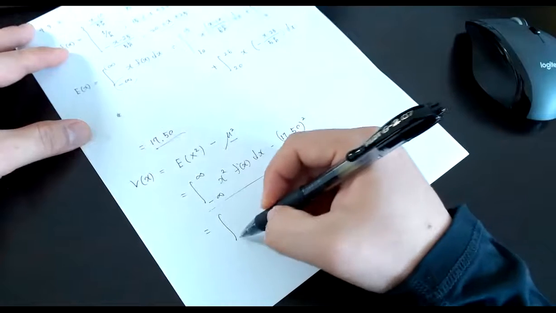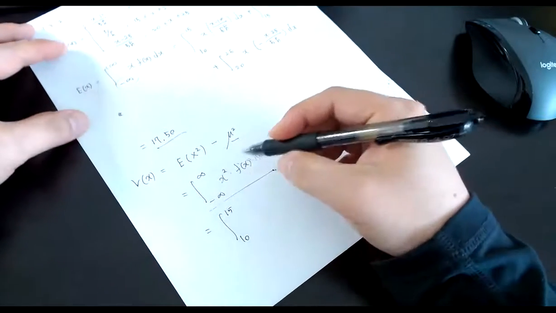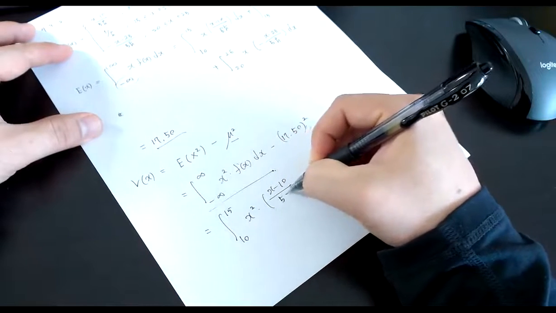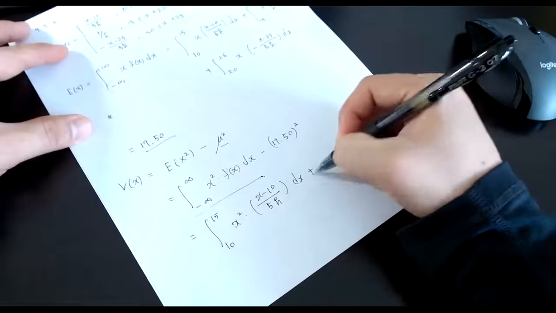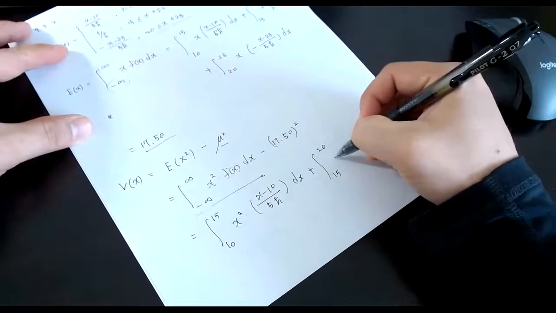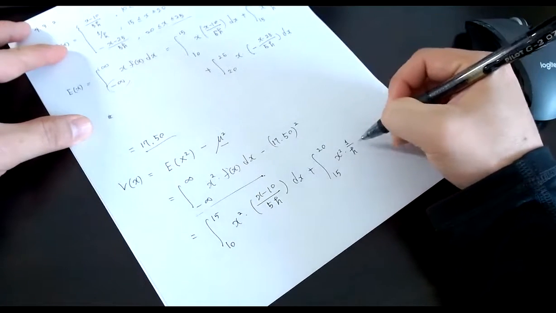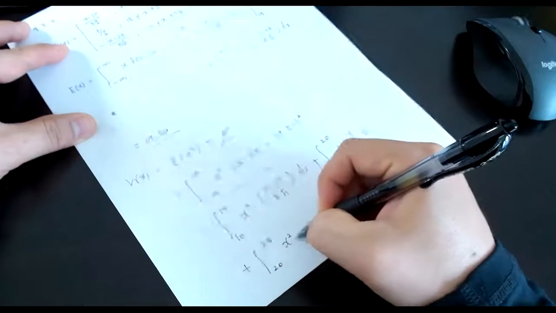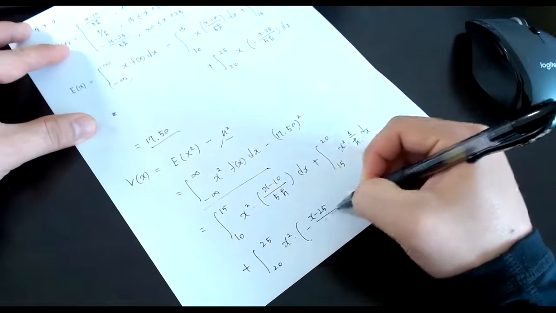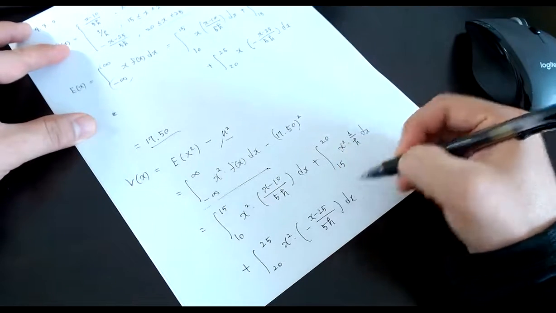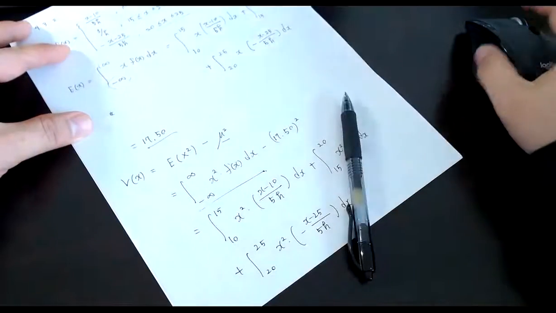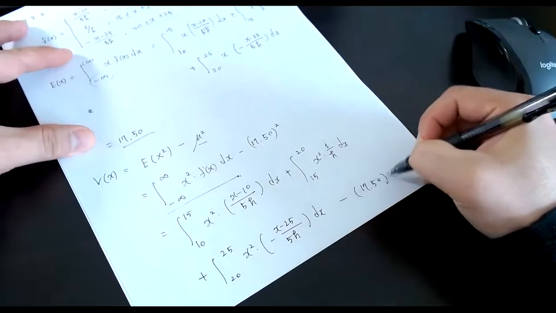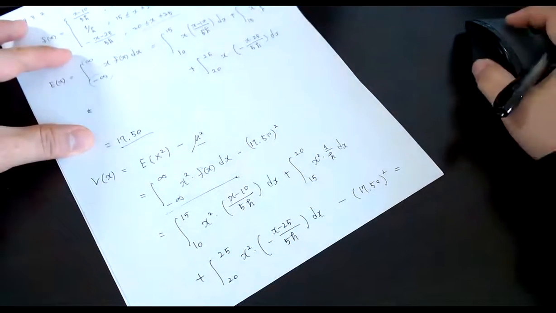So 10 to 15 of x squared times (x minus 10) over 5h dx, plus 15 to 20 of x squared times 1 over h dx, plus 20 to 25 of x squared times minus (x minus 25) over 5h dx. Then subtract 17.50 squared.